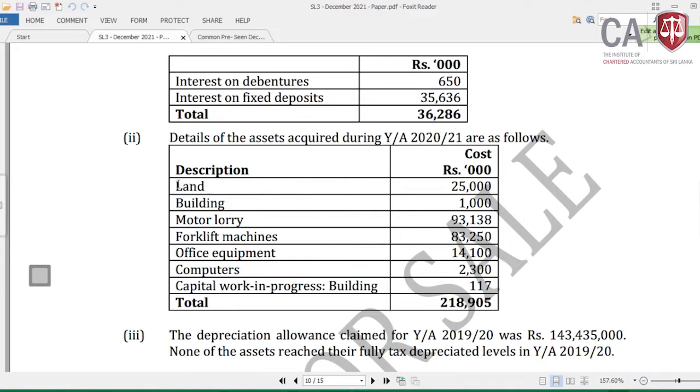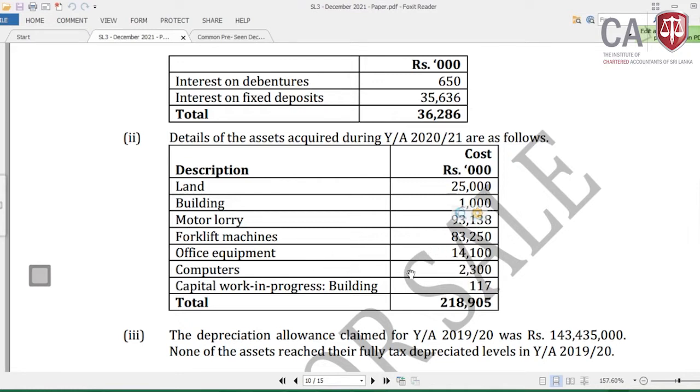Then land, are you providing capital allowances? No. Land is not a depreciable asset. Land is a capital asset of a business, and it has an indefinite useful lifetime, so no capital allowances. Then building, which is 1 million. For this building, we need to provide capital allowances, the number of years 20. Then motor lorry, number of years 5. Forklift machine, number of years 5. Office equipment, number of years 5. Computers, again number of years 5.